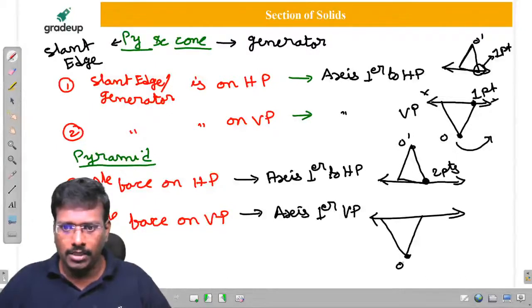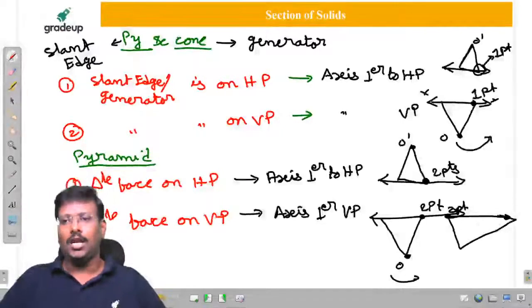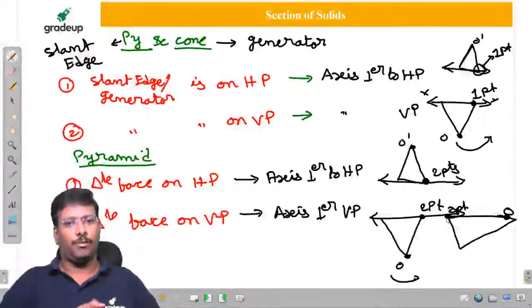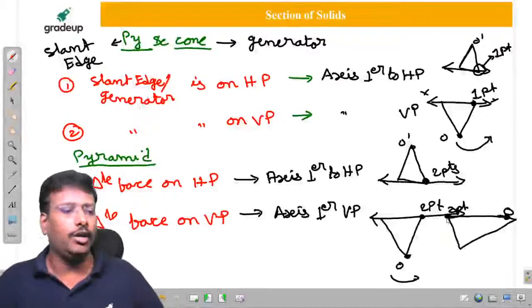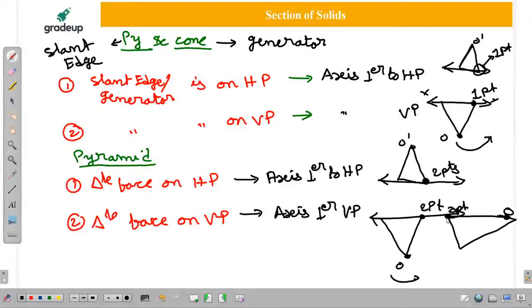But the problem is, this is O. But here you have to get two points. Why, sir? After rotating, here you are going to get two points. Here this is O. You are going to get the triangle like this. Now if you observe, O and two points, at the extreme you are going to get adjacent points. So automatically a triangular face on VP, we will get it.